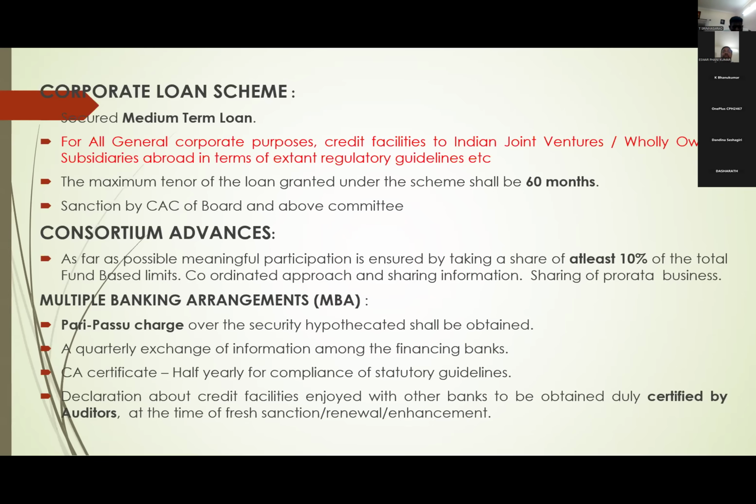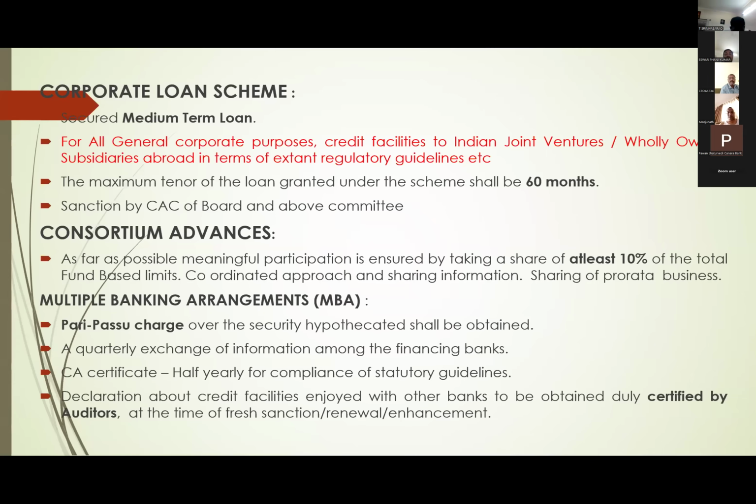So what our policy says, there should be participation of at least 10% of total fund-based limits from each member. There may be 4-5 members, but each member should have at least 10% of total fund-based limits. Again, this is also not a strict guideline. It may vary also. It is a general guideline, 10% should be there. And coordinated approach and sharing of information, sharing of pro rata business. Any further business also, they have to share on a pro rata basis. This is about consortium.